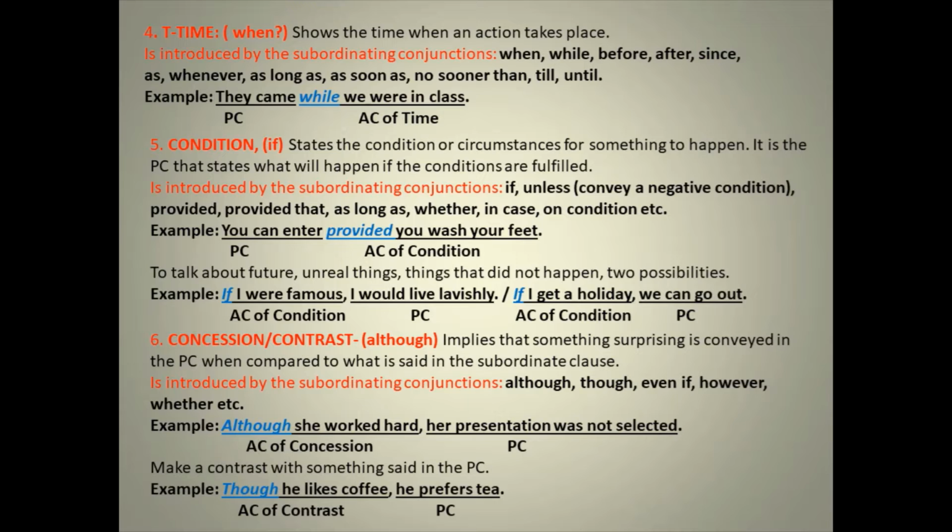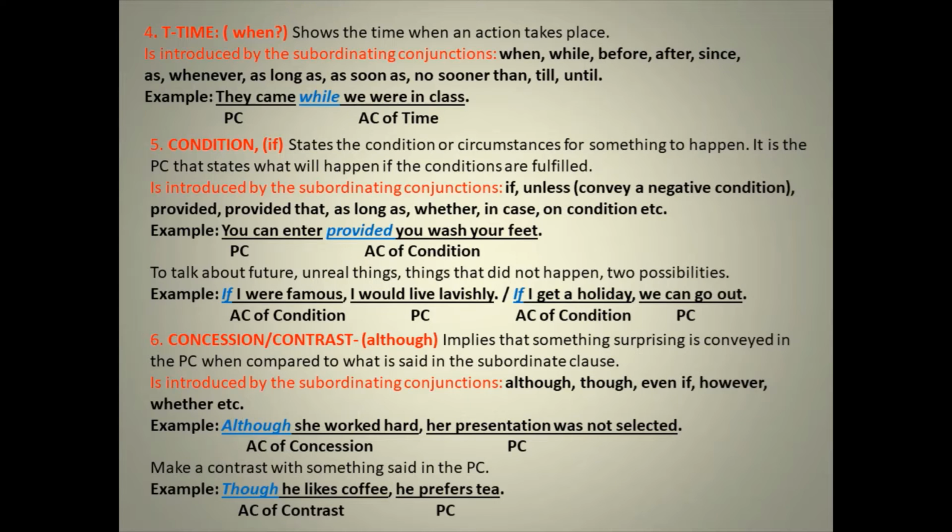Okay, so when that is being put together and used with the help of subordinating conjunctions like although, though, even though, however, whether, etc., you would identify them as the adverb clause of concession, which is also known as contrast.